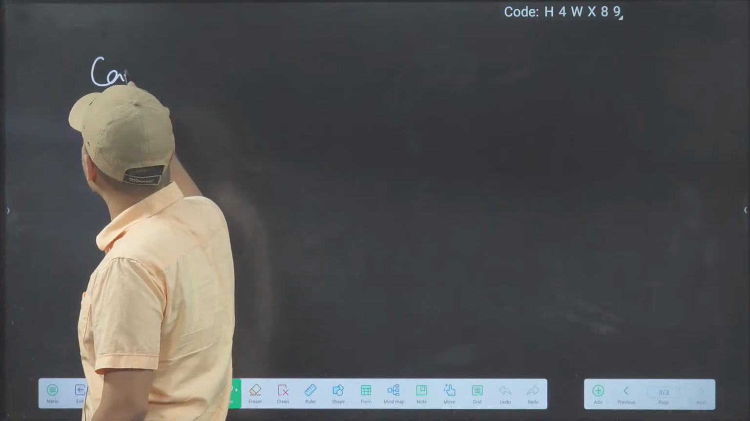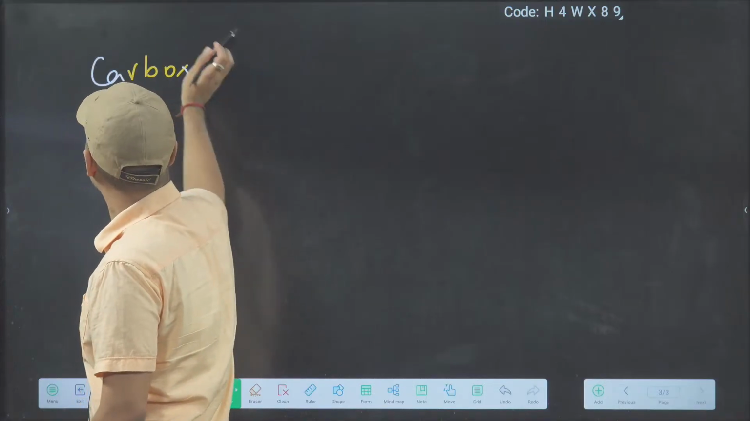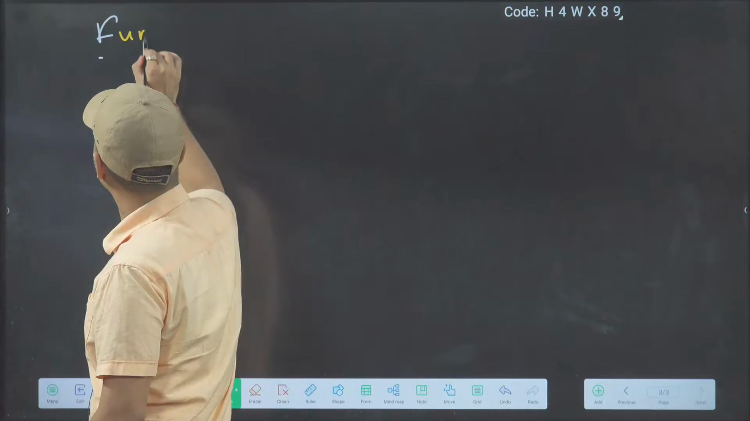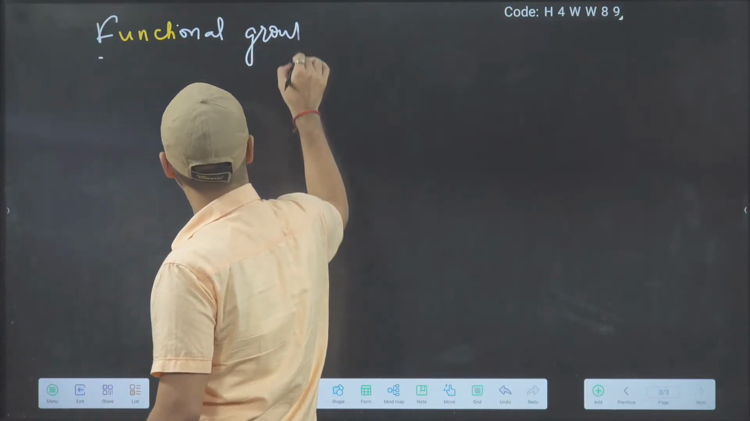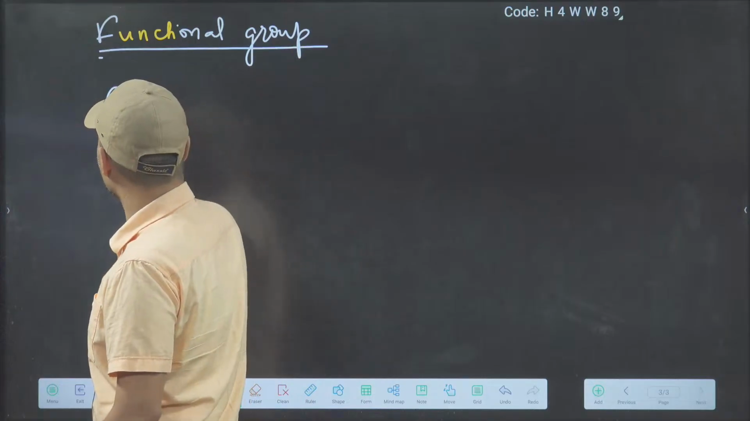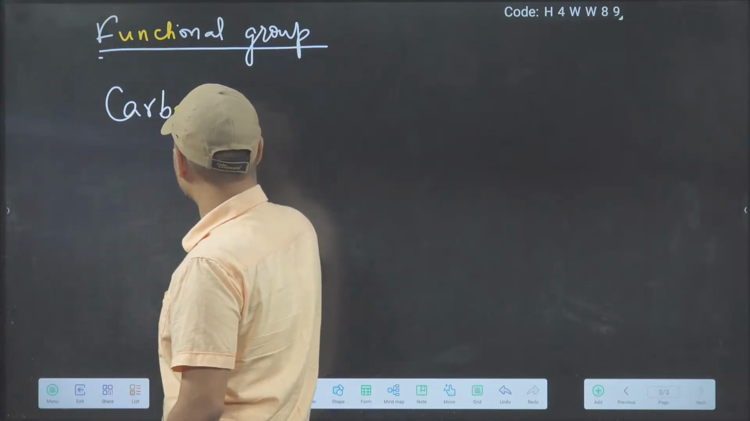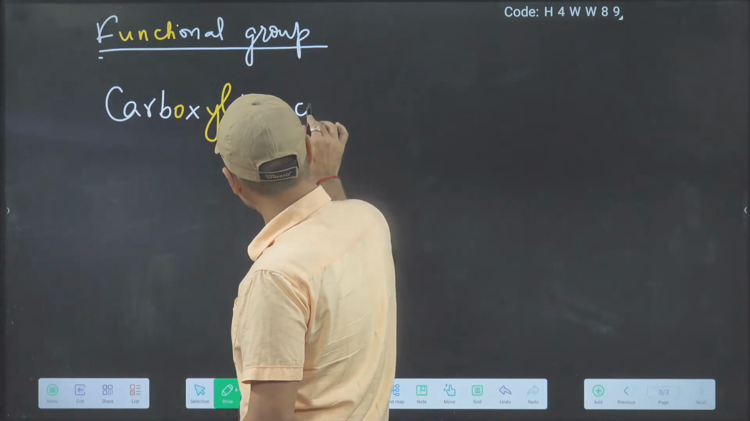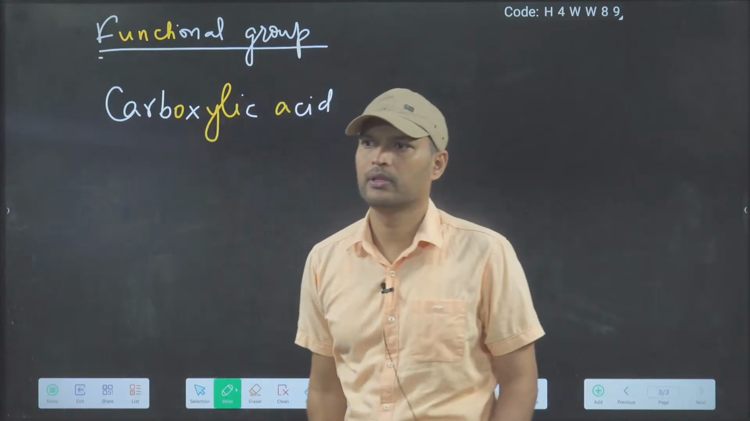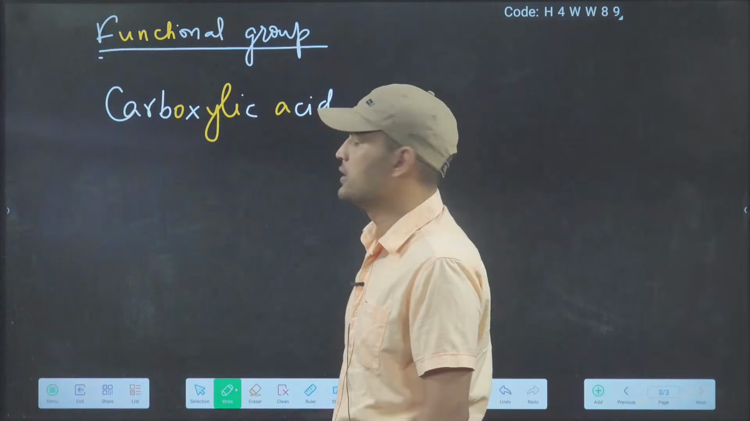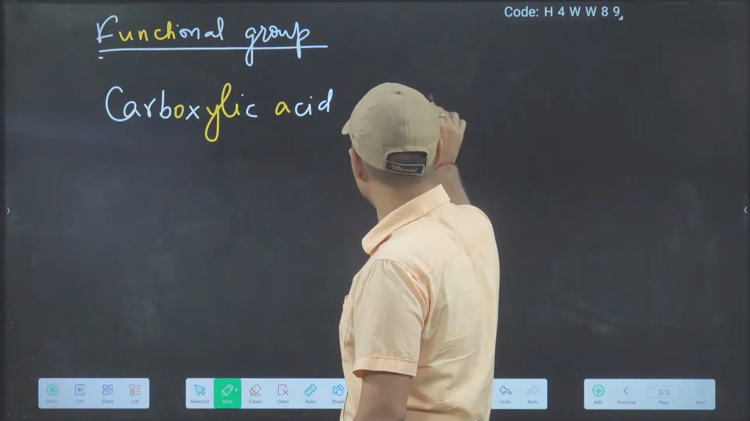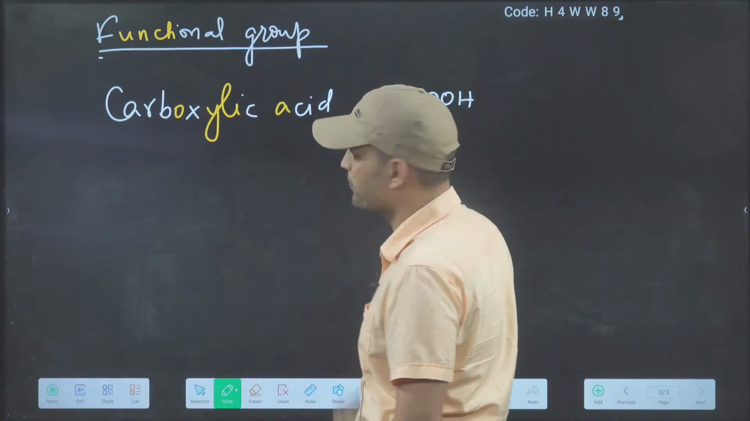Do you know the carboxylic acid functional group? Some functional groups we will see. Do you know carboxylic acid? And if you know, you have to tell the formula. Carboxylic acid, tell me, what? COOH. Very good. Everyone is saying COOH.